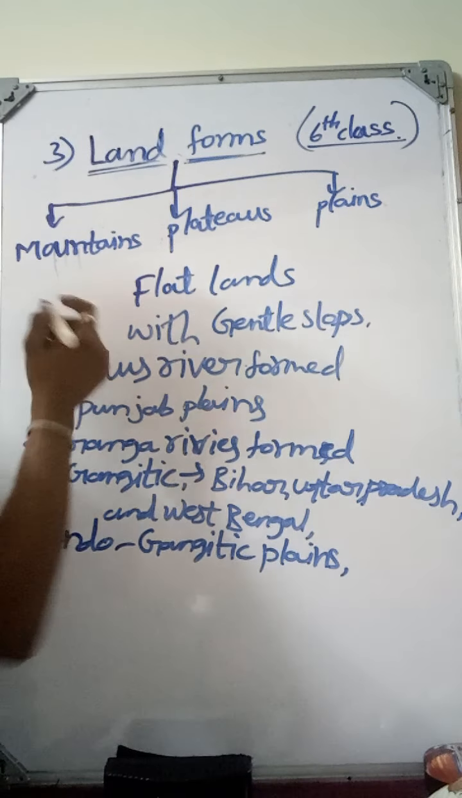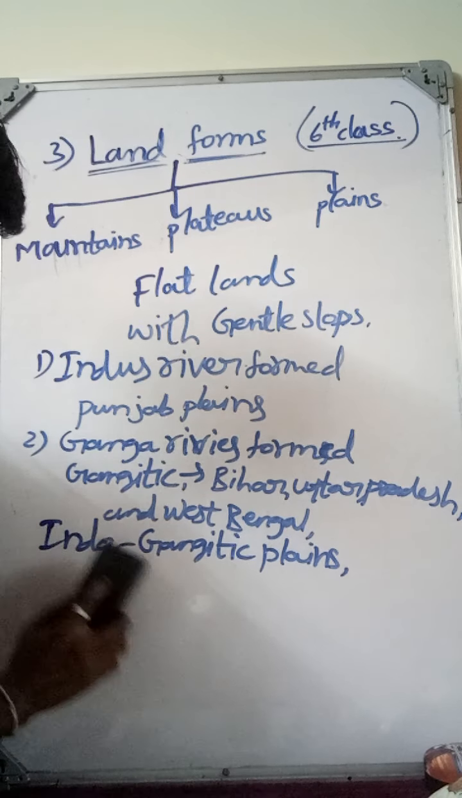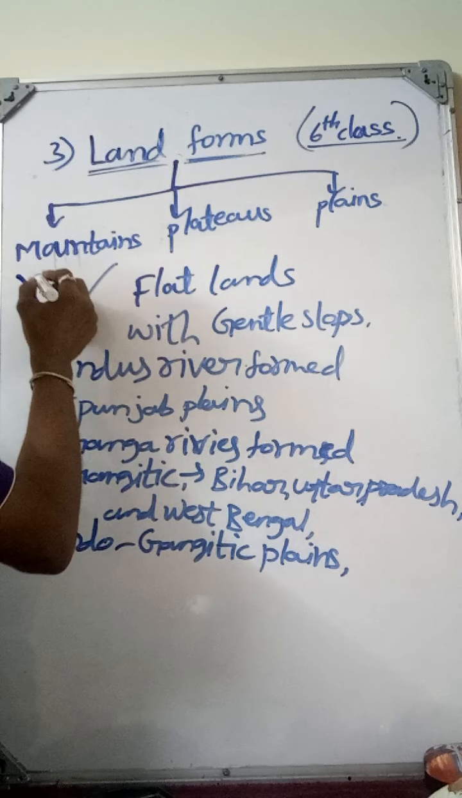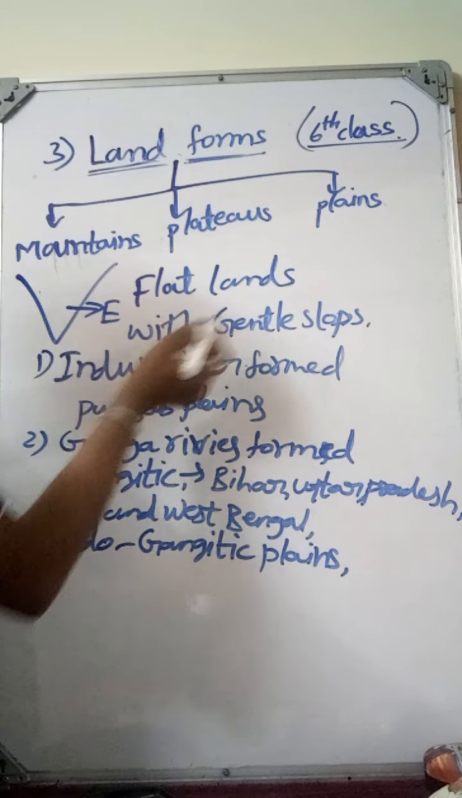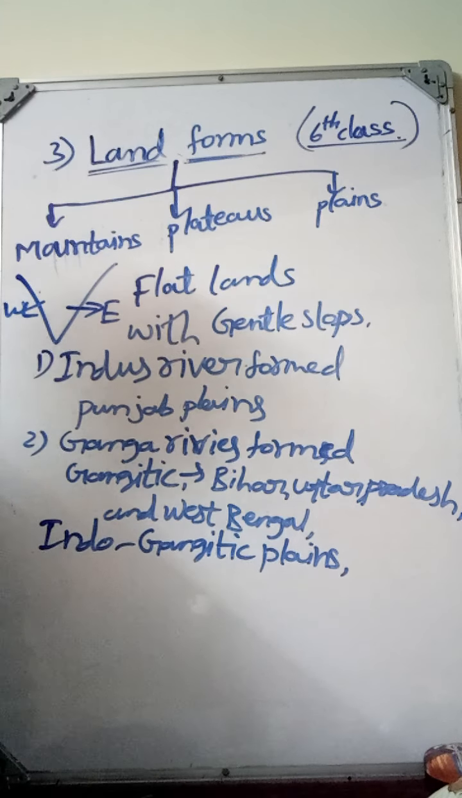Apart from this, we can also see the eastern coastal plains. In India, there are eastern coastal plains on the east side and western coastal plains on the west side. These are the very important plains.